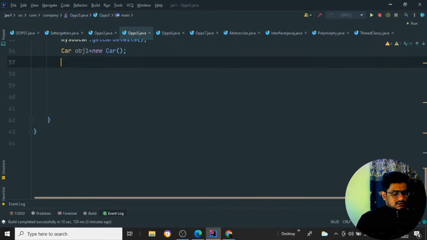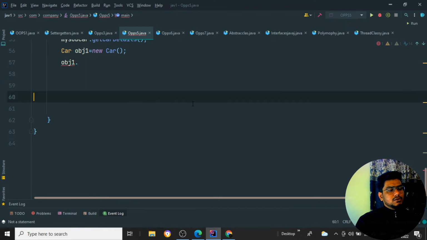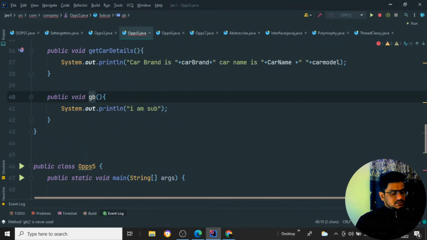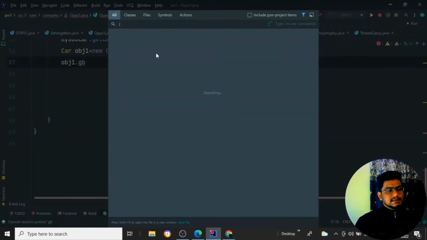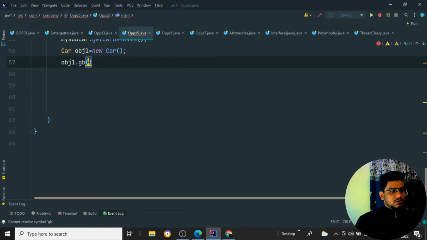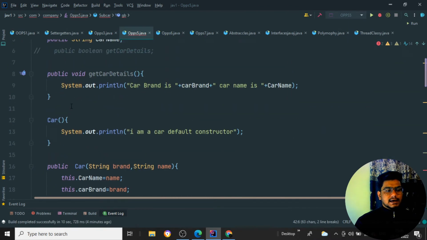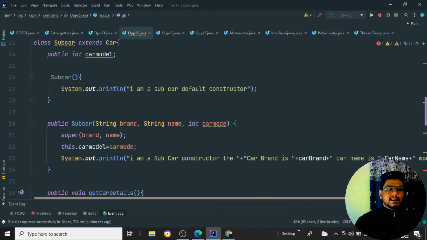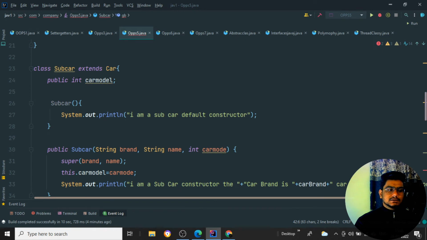If I type obj1 dot, you can see I am not able to see GB. If I want to call this function, I'll type obj1.GB, and you can see I'm getting a red mark over here. It is telling me you cannot do it like this. You cannot access the methods of a child class, because you do not have the access. The child can access all the properties and fields of the parent class, but the parent class does not have the right to access the properties, methods or fields of the child class.